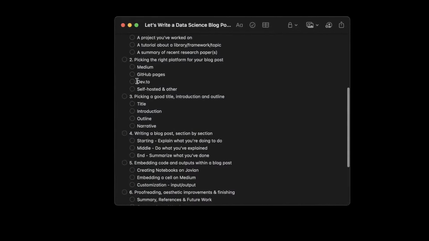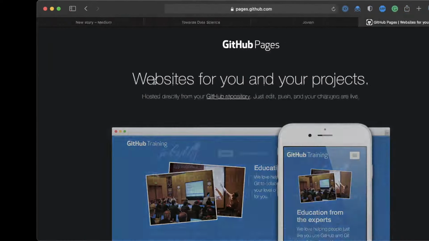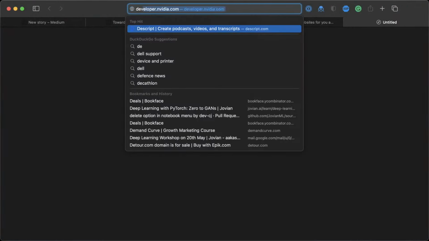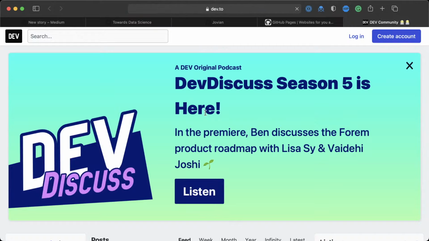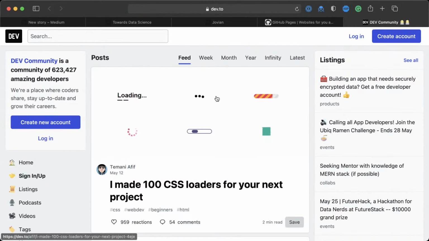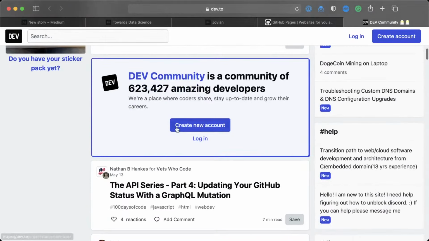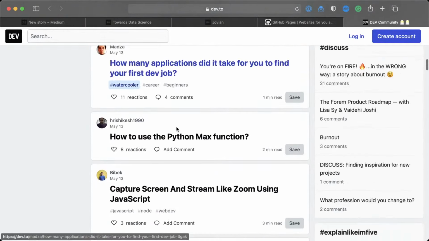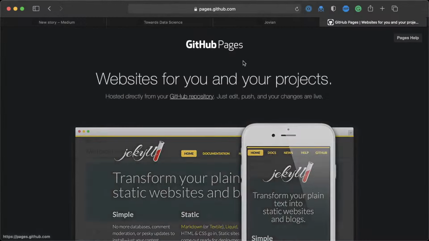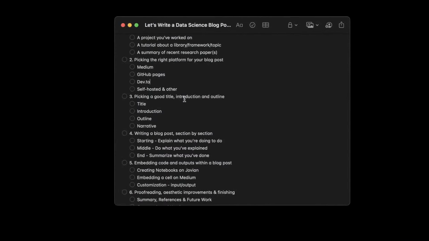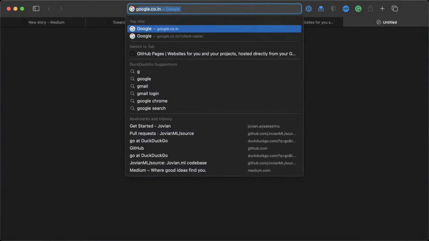Then there are a couple other options. So there is something called dev.to. Dev.to is also a great community of people. You can see here a lot of people are posting and sharing blog posts about software development. So dev.to is a good community. Apart from that, there are several other self-hosted options as well. So you can check them out too. Ghost is a great option.